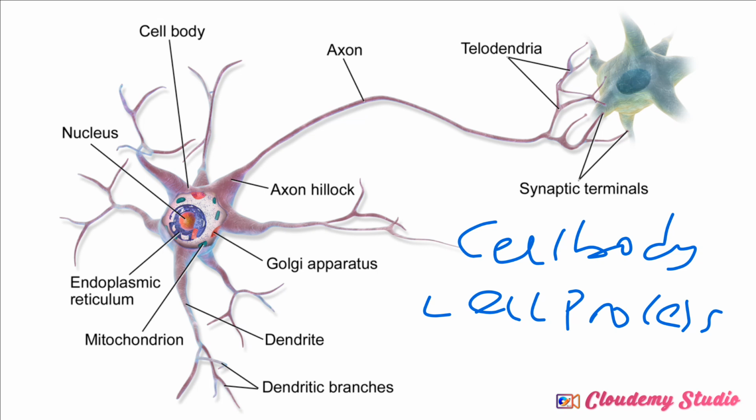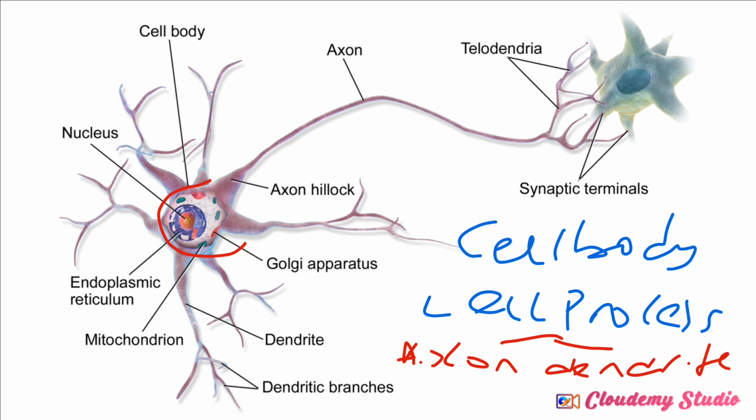Now, the cell process is divided into two. We have the axon and the dendrite. Now, look at it here. This is the cell body, the one that I indicate with red. This is the dendrite, the cell process. Can you see it? This is the dendrite, and this is the axon, the one represented with pink.